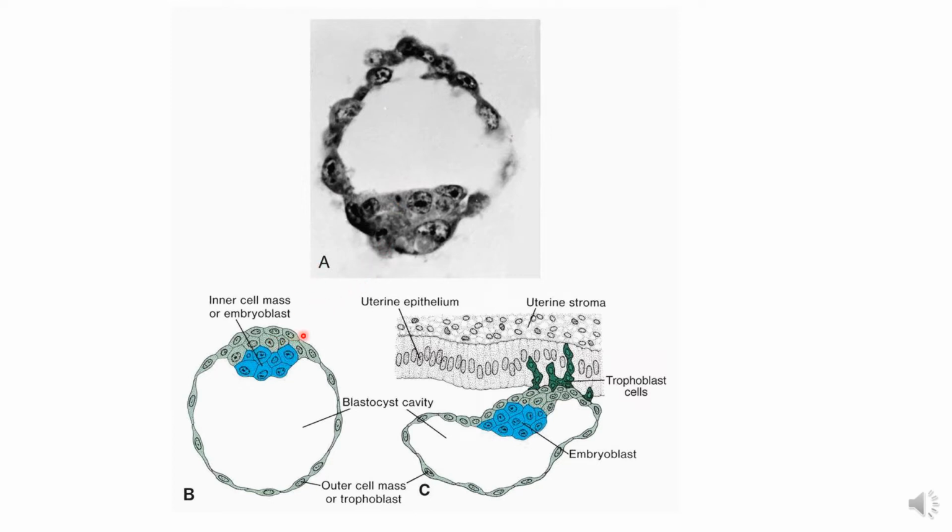Now the outer cell mass, another name given is trophoblast. We divide it into two groups. The outer cell mass is on the embryoblast, covering the embryoblast. This part is covering the inner cell mass.